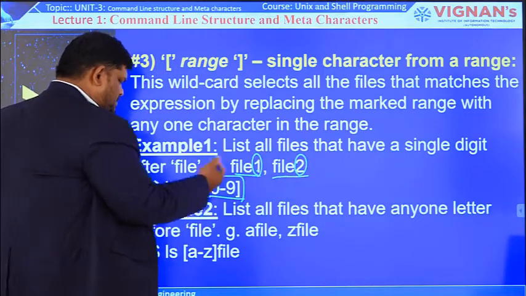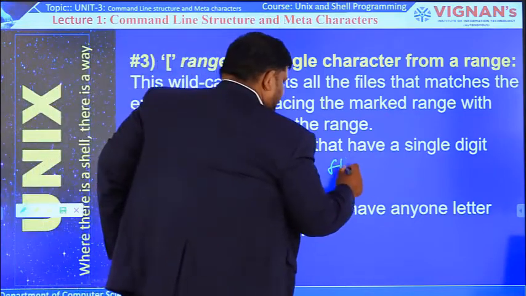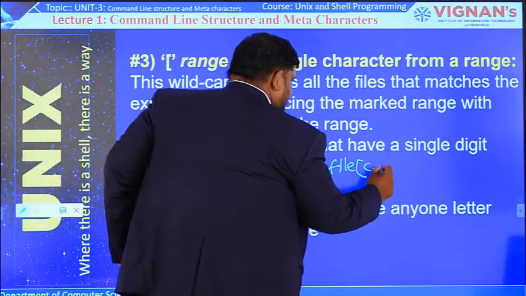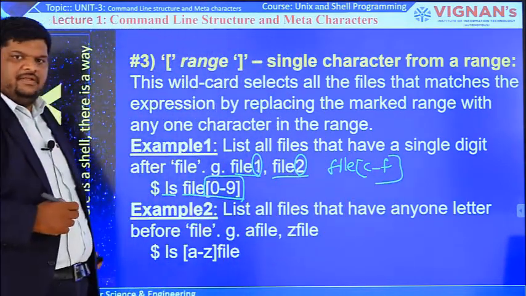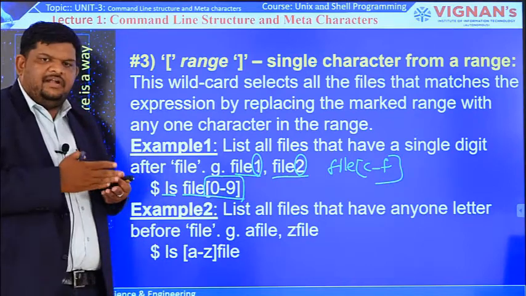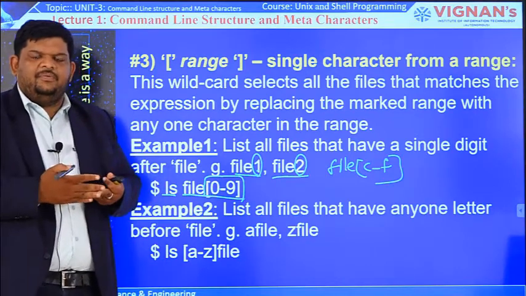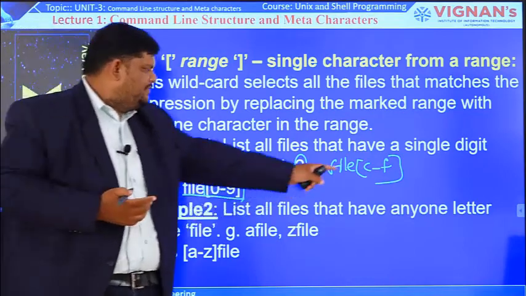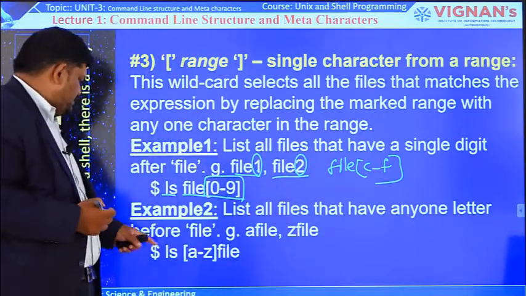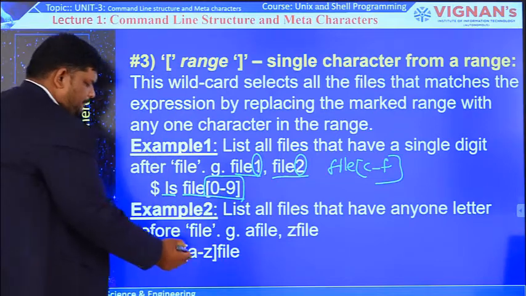For example, if I give a range like this, file C to F, can you guess what the output is? File C, file D, file E, file F. Only those file names will come. The remaining file names will not come, because we have given the range option here. Now consider another example.